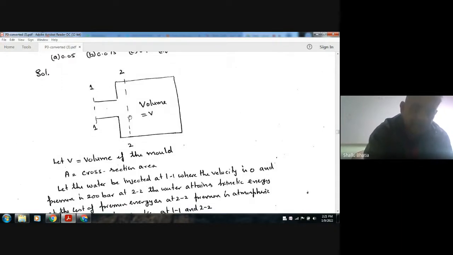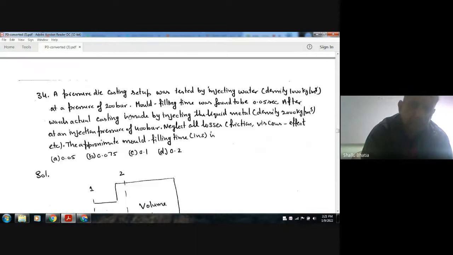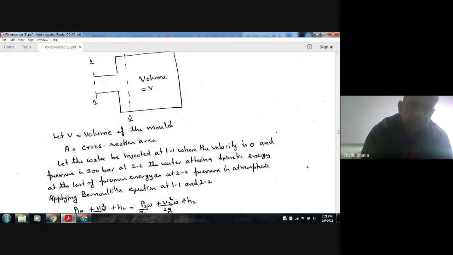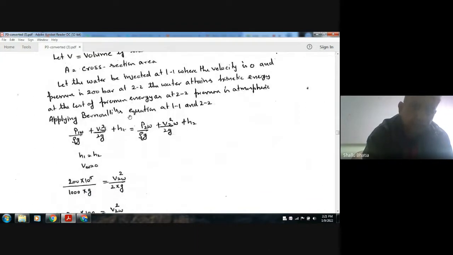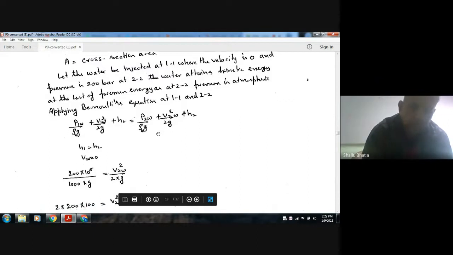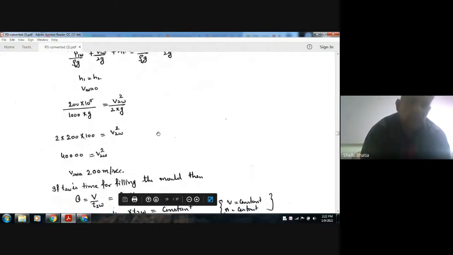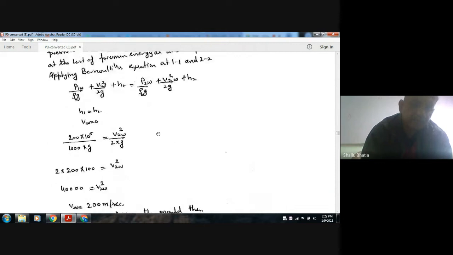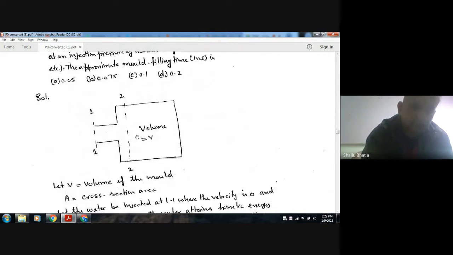At 2 the pressure is atmospheric, or we can take it as 0. So now we can find out V2w. We have P1w as 200 bar and rho w as 1000, and so V2w is 20 meter per second. So this is the velocity with which the mold is getting filled.